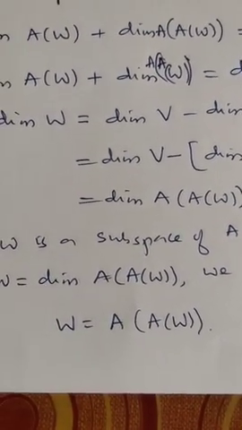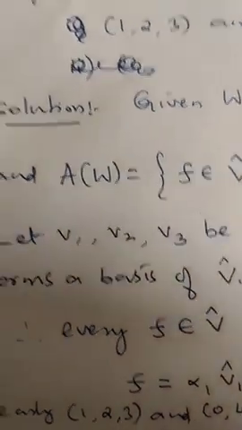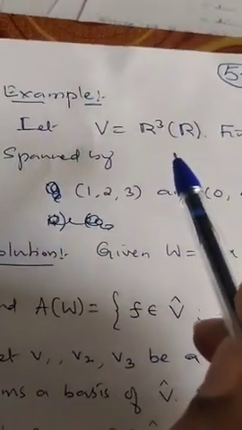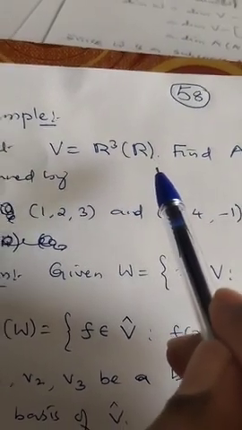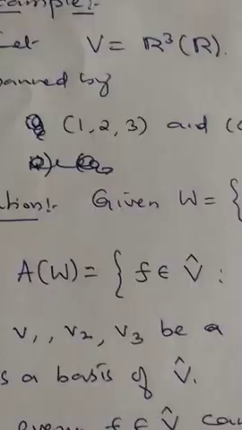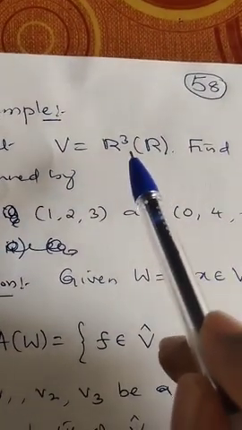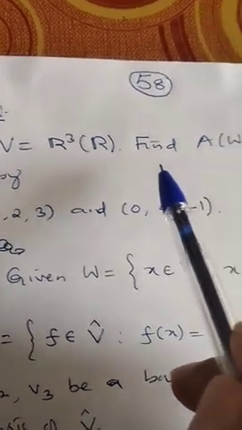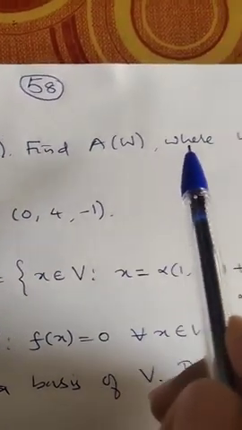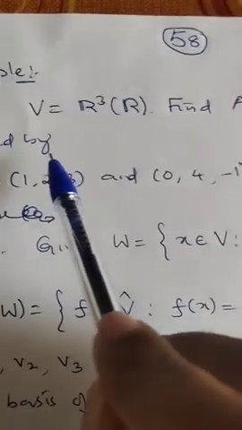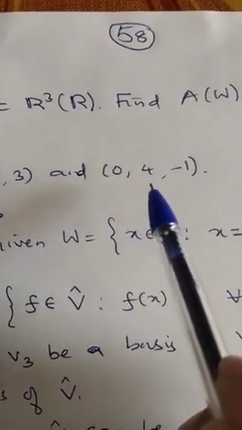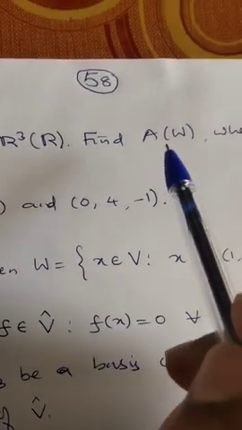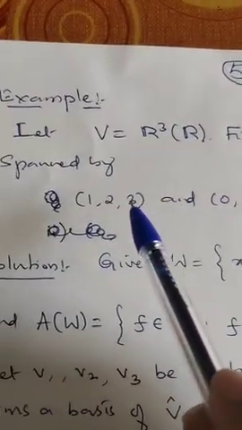Okay. Now let us take up one example on the annihilator. Let V be R3 over R. So we have taken V to be the vector space R3 over R. Now in this, find A of W where W is spanned by the vectors (1, 2, 3) and (0, 4, -1). So we need to find A of W where W is spanned by these two vectors.